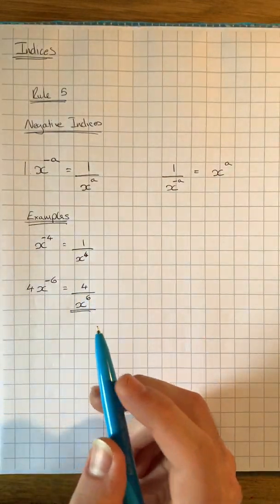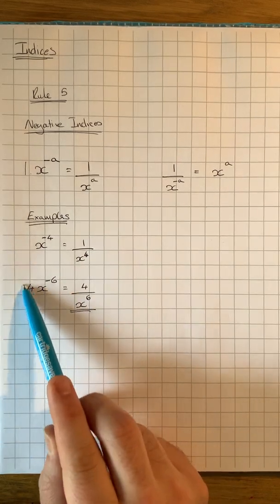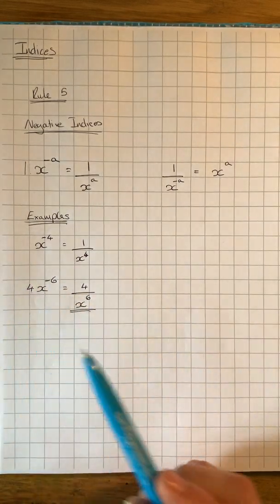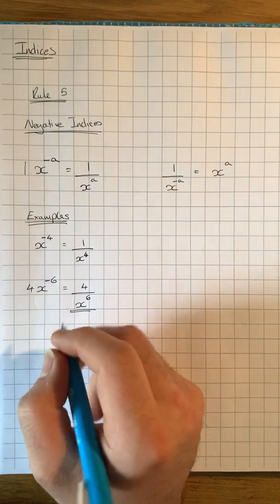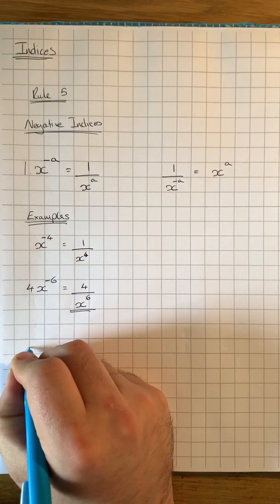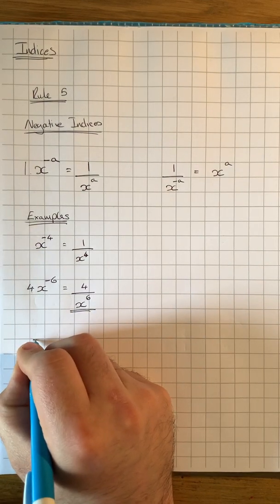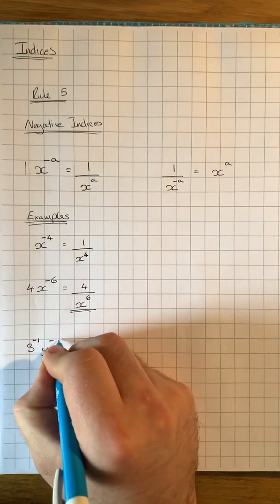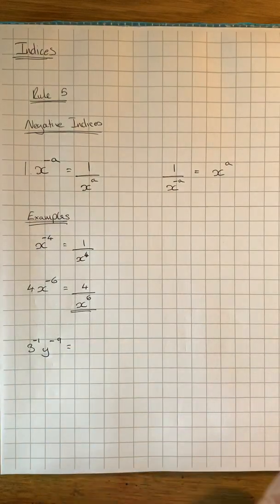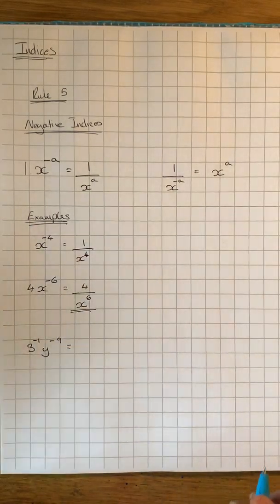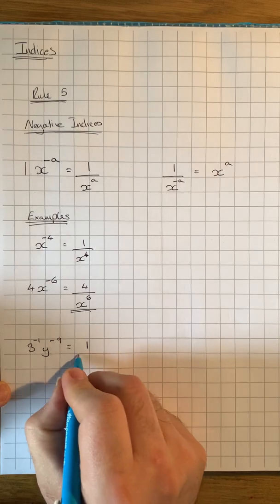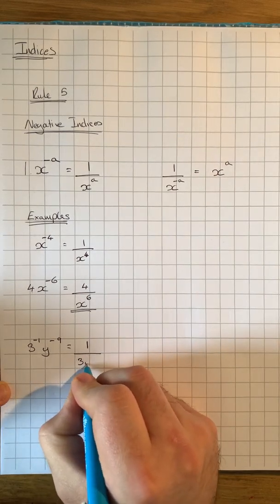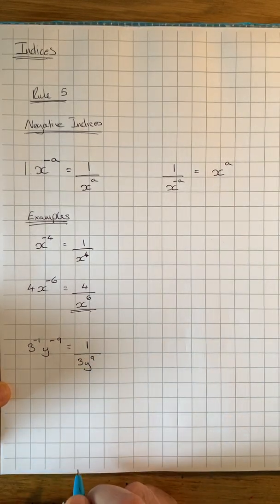and the x is going to go to the bottom and the 6 is made positive. So you have to be careful with what you're moving and where. This 4 already has a positive index, so it stays. If, for example, we had 3 to the negative 1, y to the minus 9, and we want to make that into all positives, well, we would have 1 on top and the 3y to the 9 on the bottom.